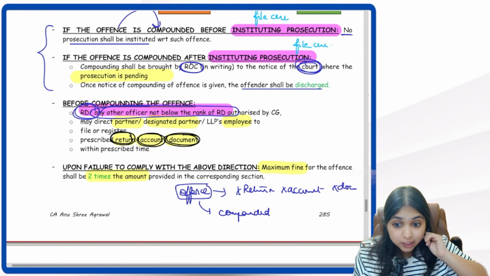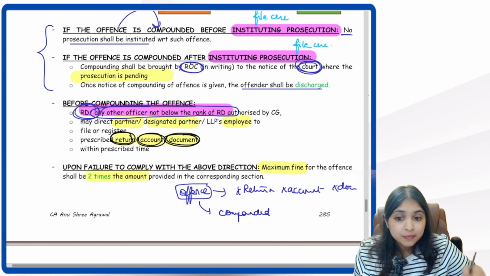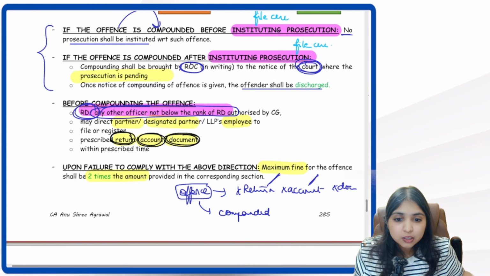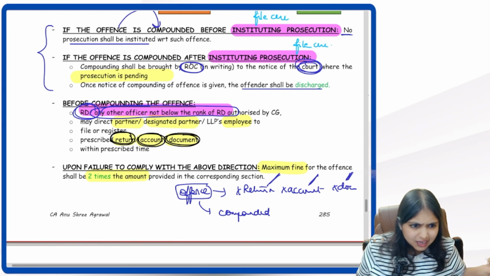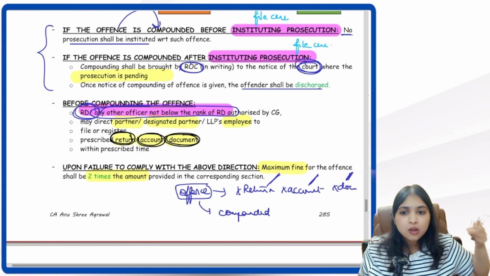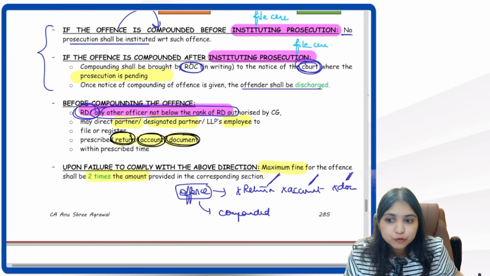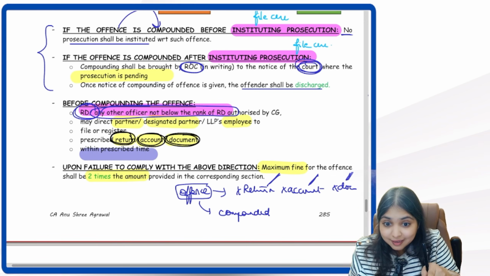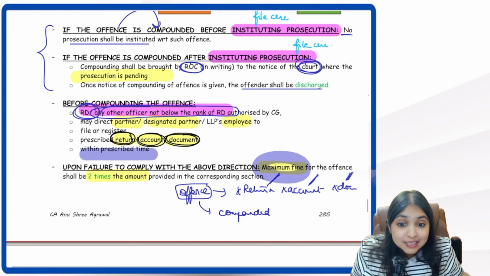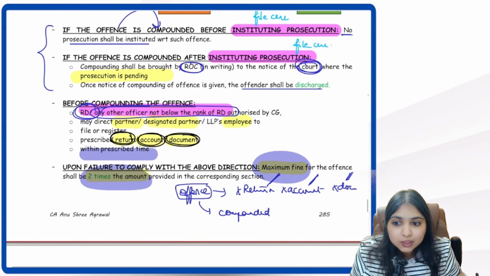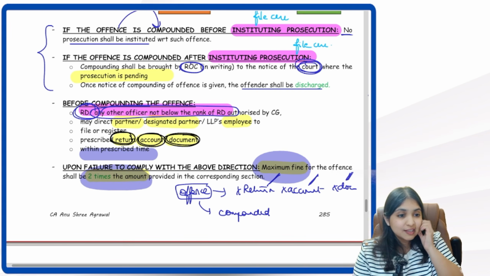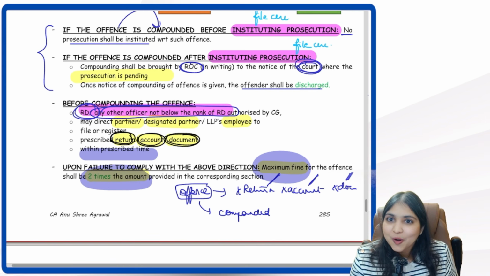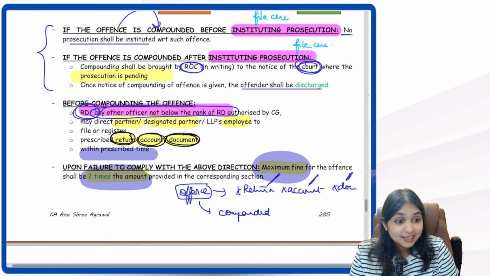So before compounding the offense, they can tell me that okay, fine, whatever return or document you did not file, now file it. They can ask me to file it now. So when they ask me to file it now, I have to file it within the prescribed time. If I don't file, then the maximum fine will become 2 times the amount which is given in the section. Get understanding or not? Yes, so this is a very interesting point.